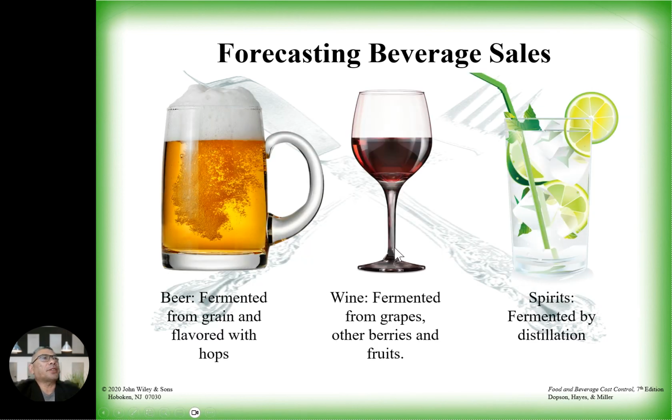Forecasting beverage sales. Beer is fermented from grain and flavored with hops. Wine is fermented from grapes, other berries, and fruits. So this is wine. Spirits are fermented with distillation. So there are three types of beverages for sales.